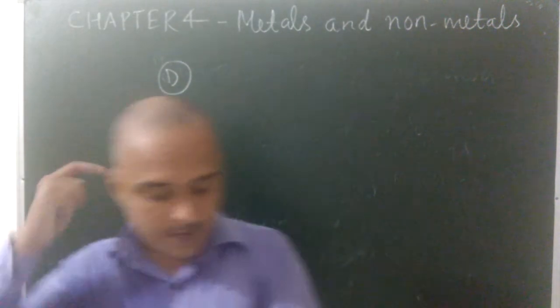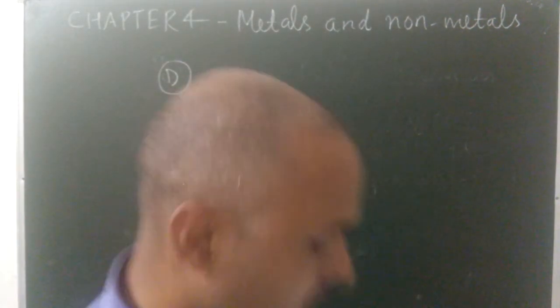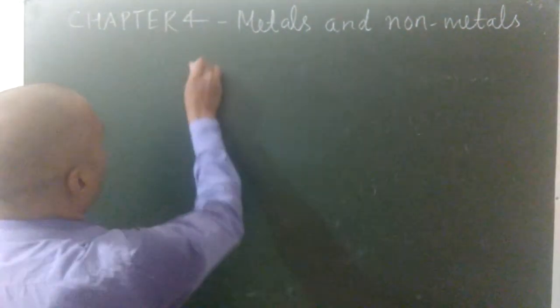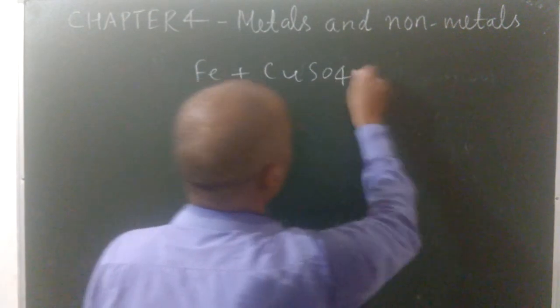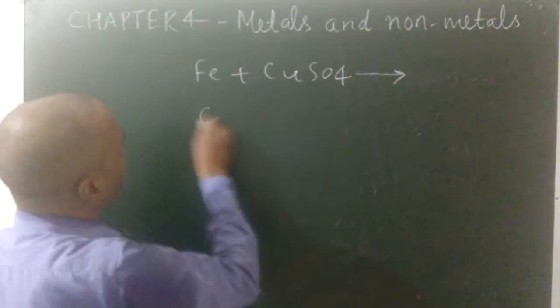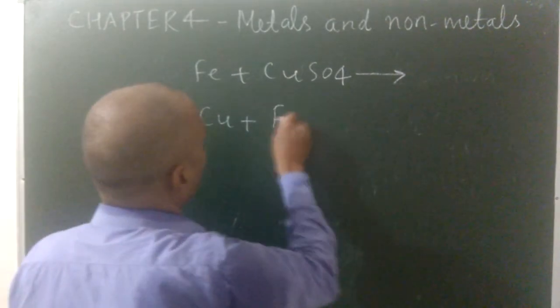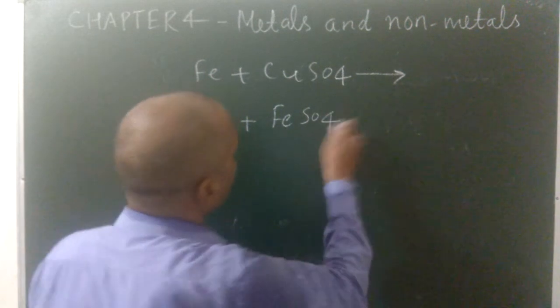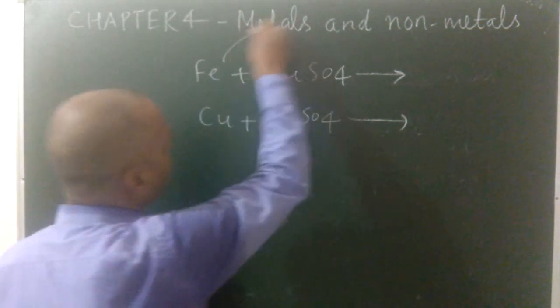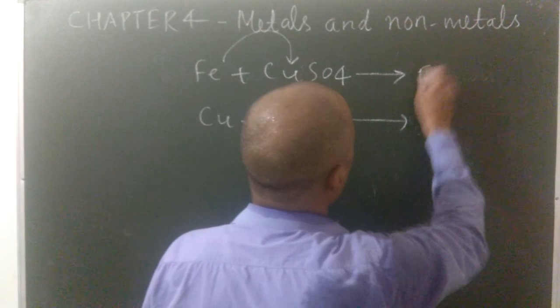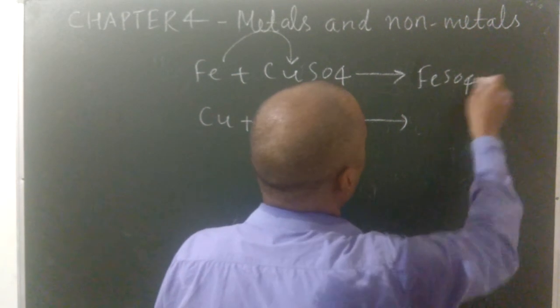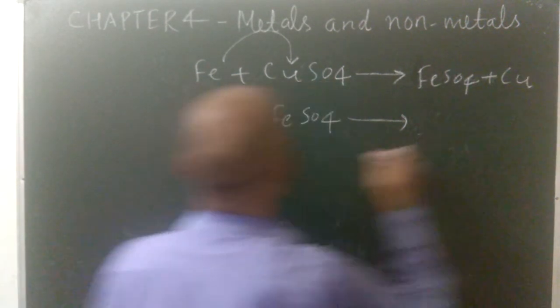Iron can displace copper from copper sulfate solution, but copper cannot. Reason: when you see the reactivity series, you will find that iron is more reactive than copper. So iron can easily displace copper and form iron sulfate and copper.